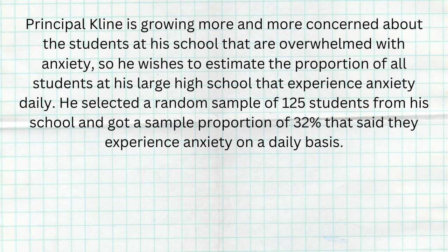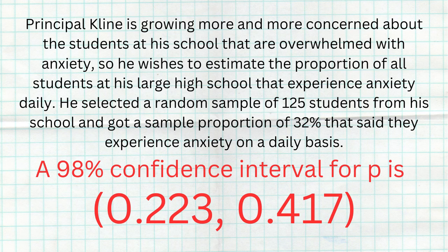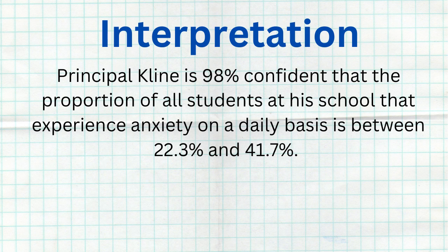Now, if we follow all the steps to construct a 98% confidence interval for the proportion of students at his school that experience anxiety, we would end up getting something like this: 0.223, 0.417. All right, so the interpretation of that interval means that Principal Klein is 98% confident that the true proportion of kids at his school that experience anxiety on a daily basis is somewhere between roughly 22.3% and 41.7%.